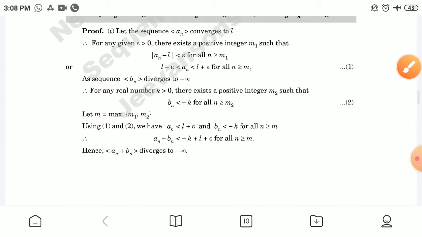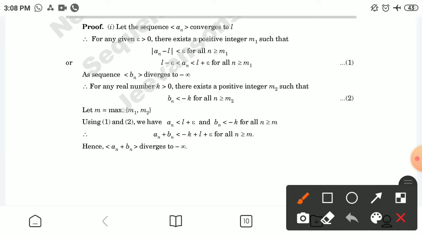Proof is very easy. Let the sequence an converge to L. Therefore, using the definition of convergence, for any given epsilon greater than 0, there exists a positive integer m1 such that |an minus L| is less than epsilon for all n greater than or equal to m1. And therefore, we can write that an will be between L minus epsilon and L plus epsilon for all n greater than or equal to m1.